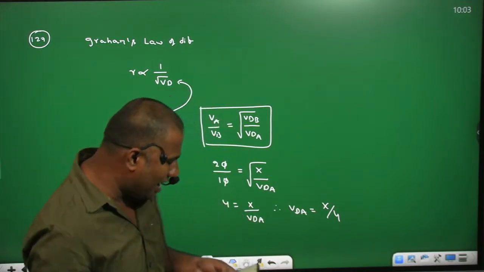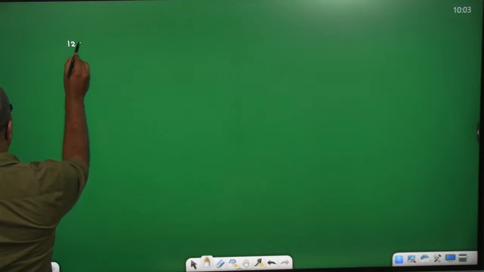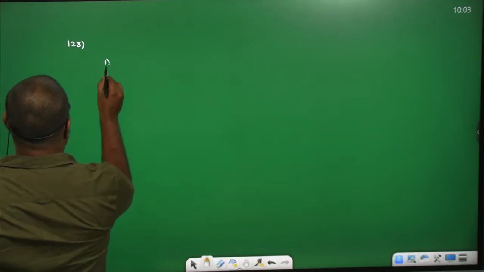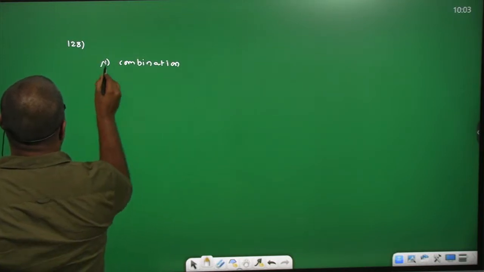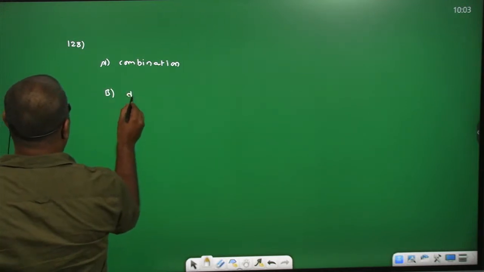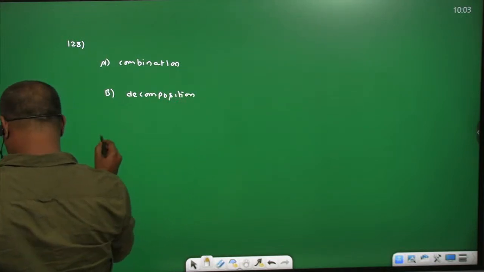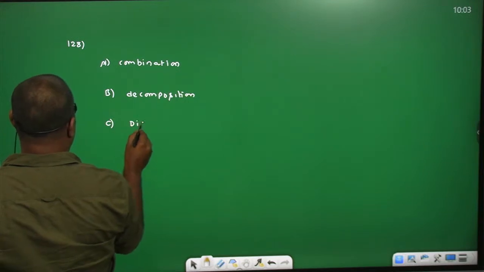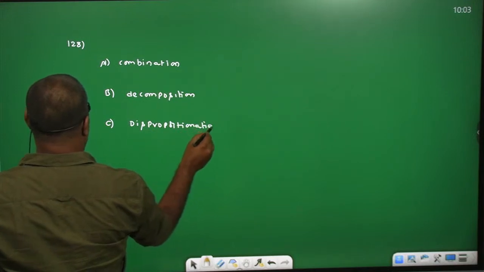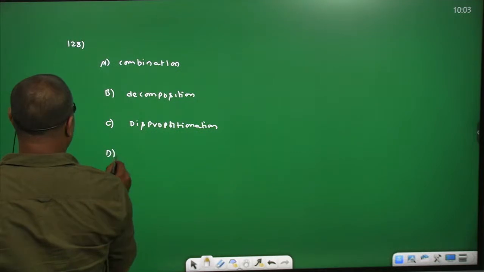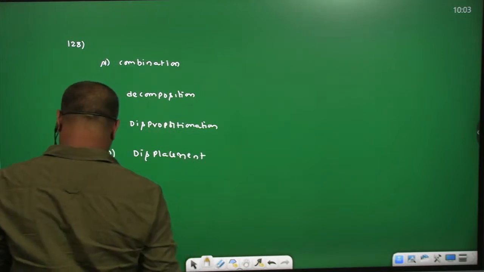Okay, we have the question like this, you can see. 128. He is giving combination, denoted with A, chemical combination, B, decomposition, C, disproportionation, and D, displacement. The options we have: 1,